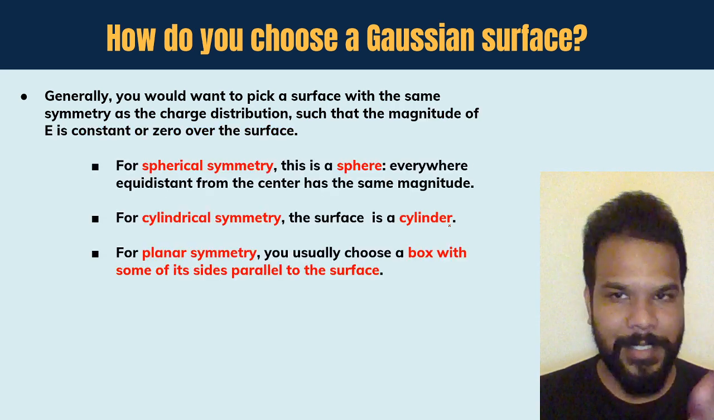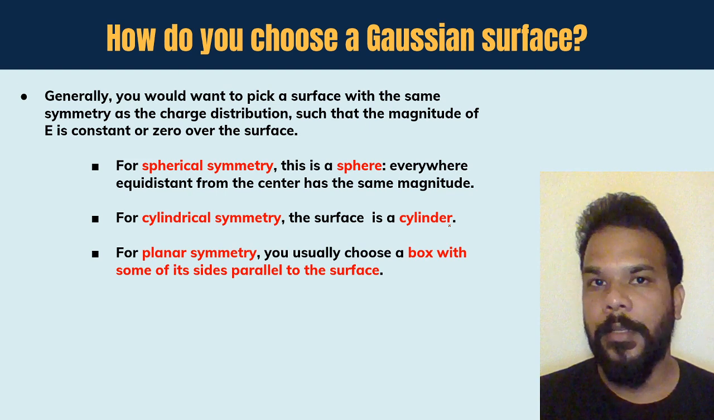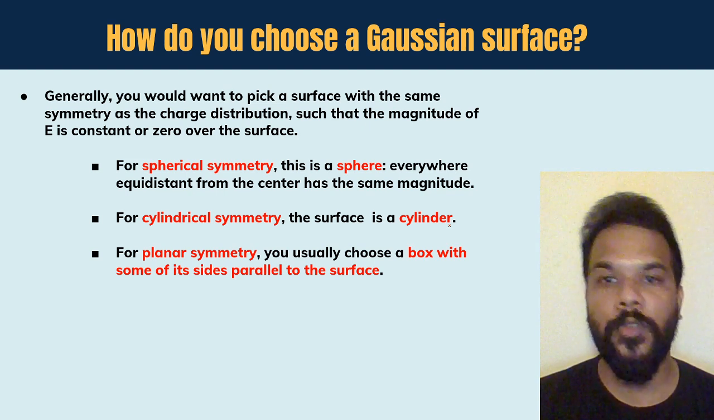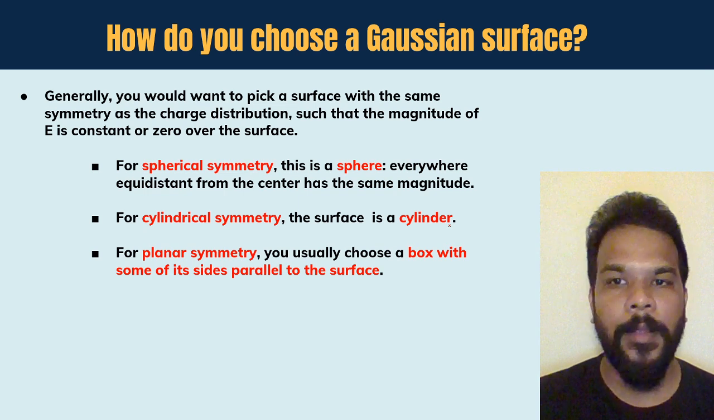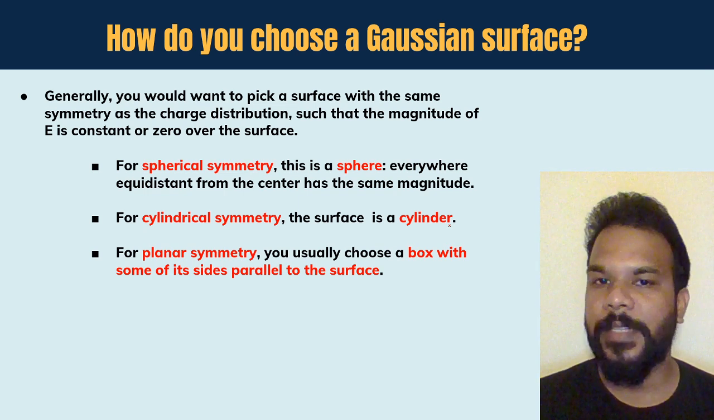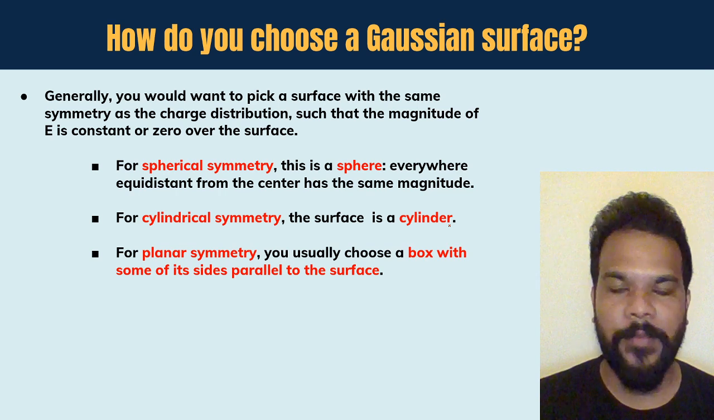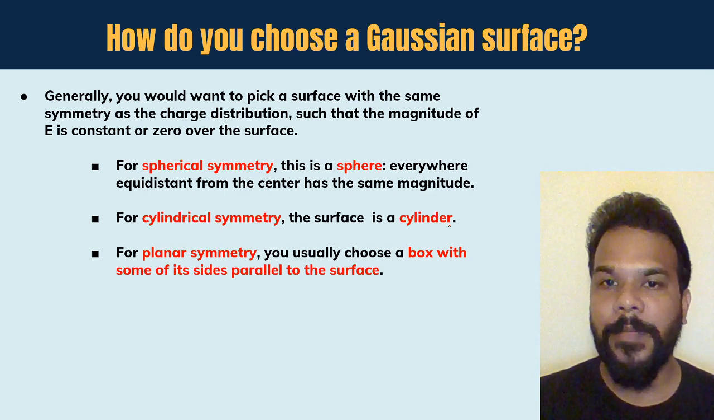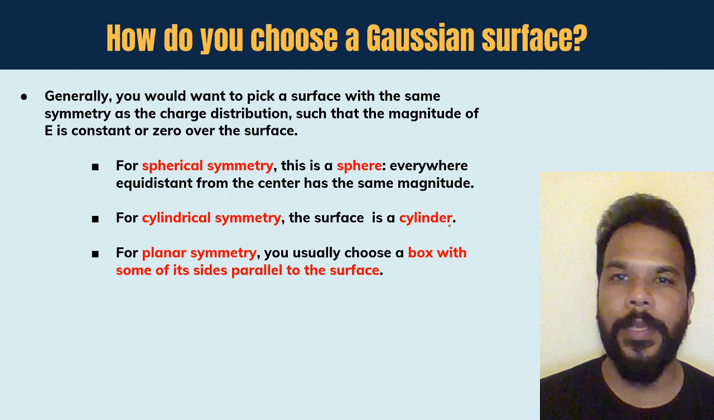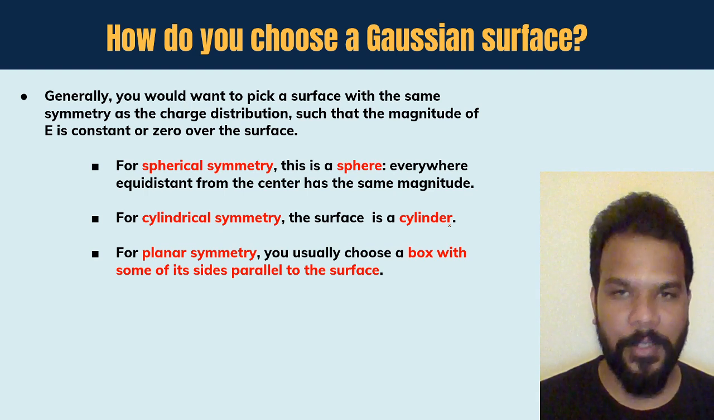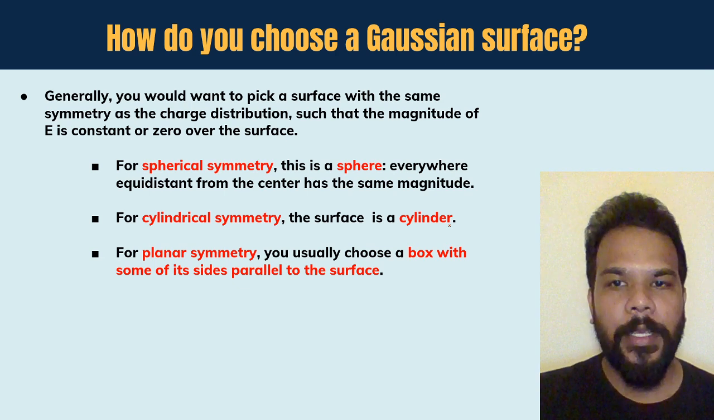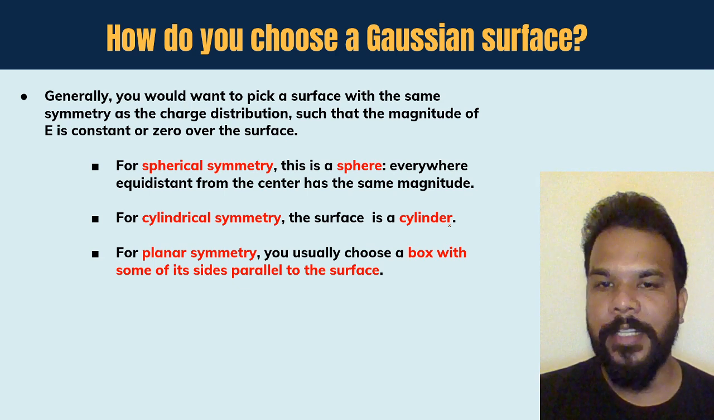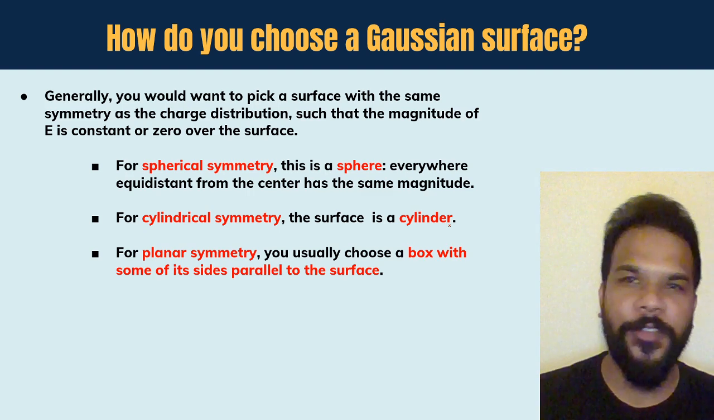Based upon this, we can say that if you have a spherical charge body, you would want to go for a Gaussian surface that is spherical, everywhere equidistant from the center, and has the same magnitude of electric field everywhere. Similarly, for cylindrical symmetry, you're going to choose a cylindrical Gaussian surface. But if you have planar symmetry, you would want to choose a box, or a cylindrical kind of surface which will look like a box, and it's going to be such that some of its sides will be parallel to the surface. I'm going to show you how it's going to be done in a few minutes from now.